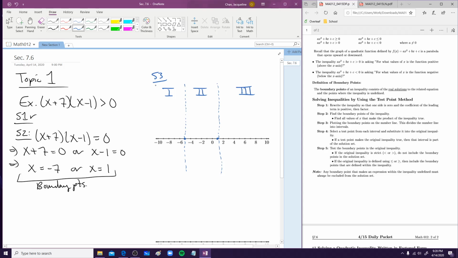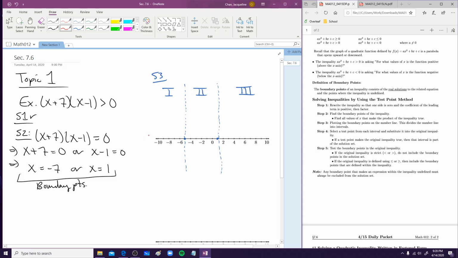Okay, so what is the fourth step? Now we're going to select a test point from each interval and substitute it into the original inequality. So if the test point makes the original inequality true, then that interval is part of the solution set. So let's pick another color. For each of these intervals, let's pick a test point.